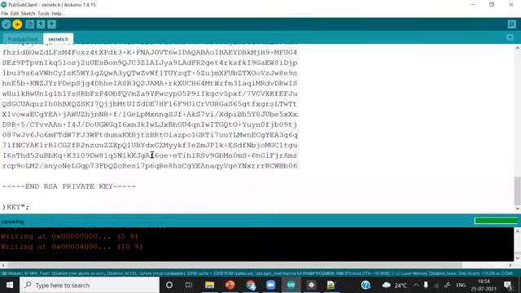So in this case it might get connected but not be able to send the data. Okay, so this can be the case also. We'll see if it gets connected or not.